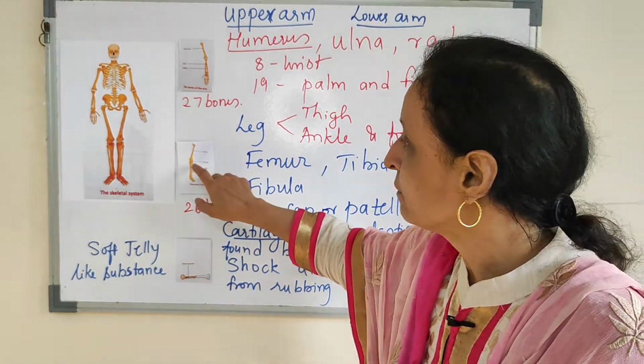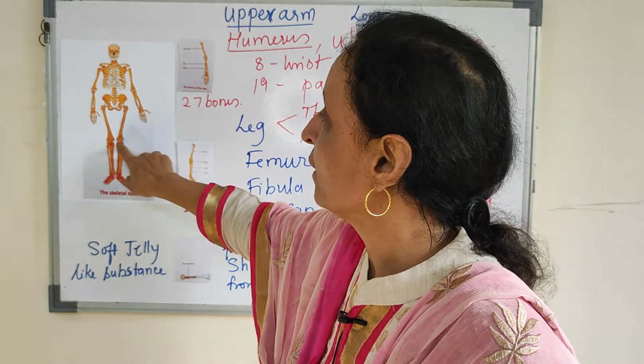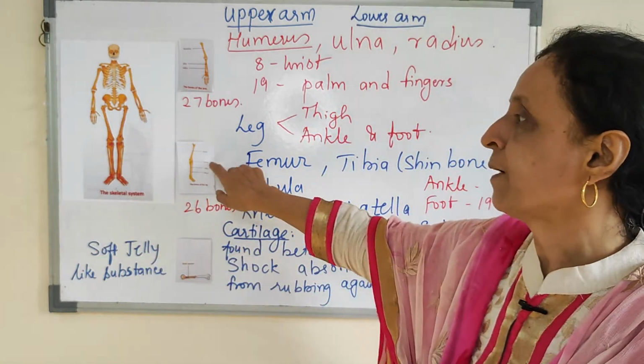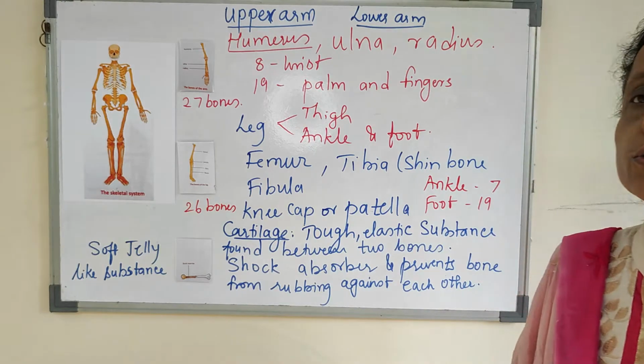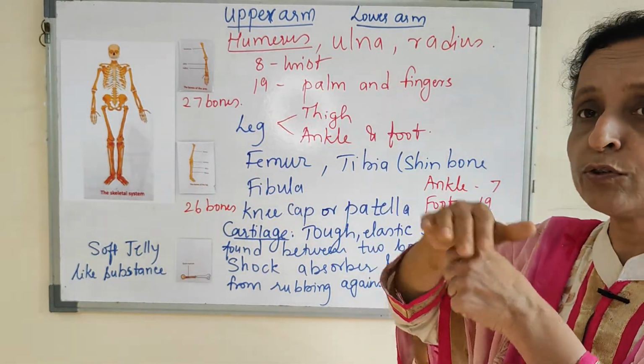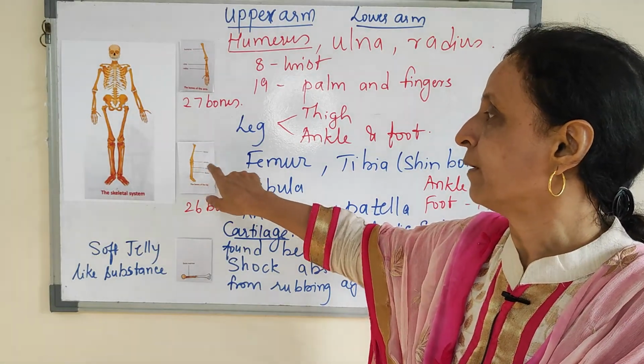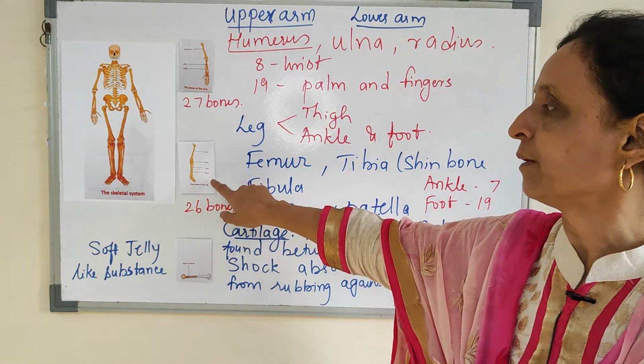So here is the patella. Here you can see the patella, a round structure, that is the patella, which is present in between the two bones of the legs. On the knee there is a bone which is the patella. So femur, patella, tibia, fibula.